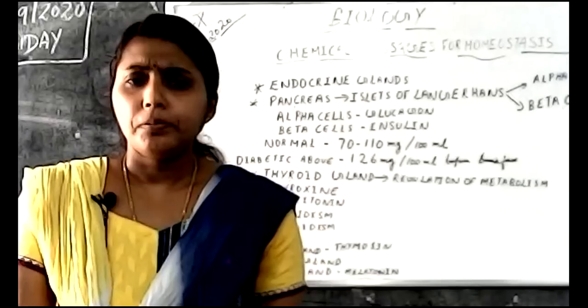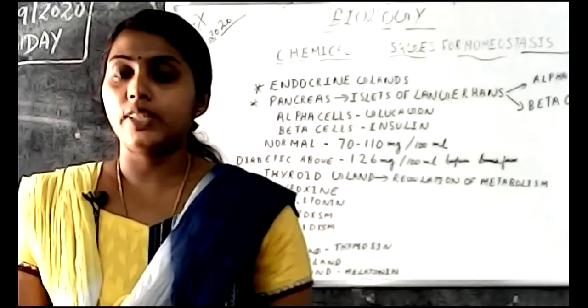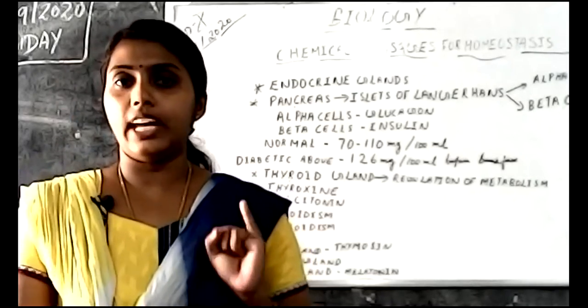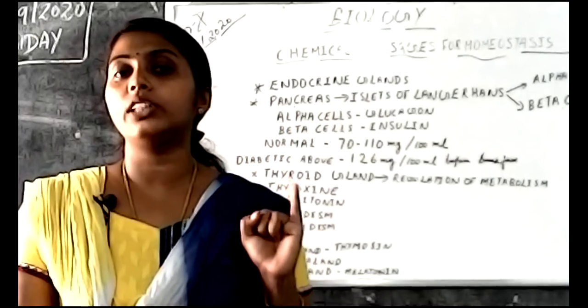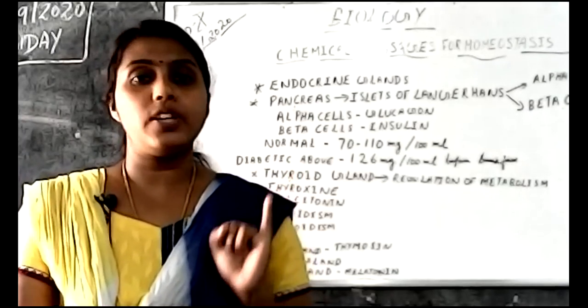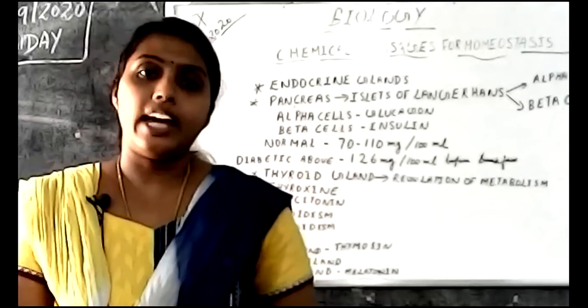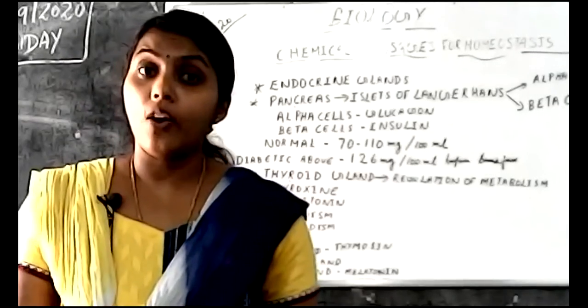Next is the next endocrine gland. We have studied the pancreas, an endocrine gland. It produces two hormones, insulin and glucagon. We have covered the functions of insulin and glucagon. The next endocrine gland we are going to study is the thyroid.